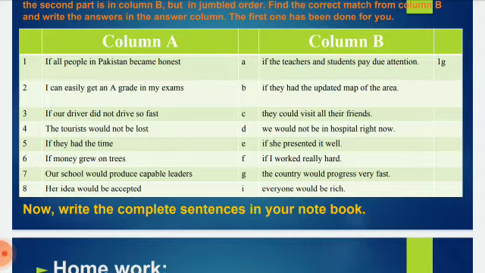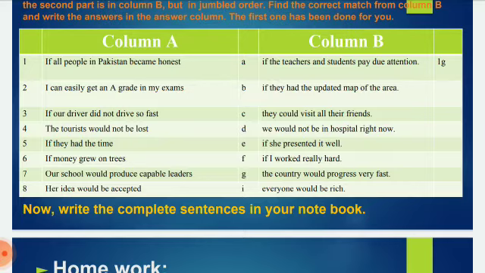So number 4 is B. 5, if they had the time, they could visit all their friends. So number 5 is C. Number 6, if money grew on trees, everyone would be rich. So number 6 is I.